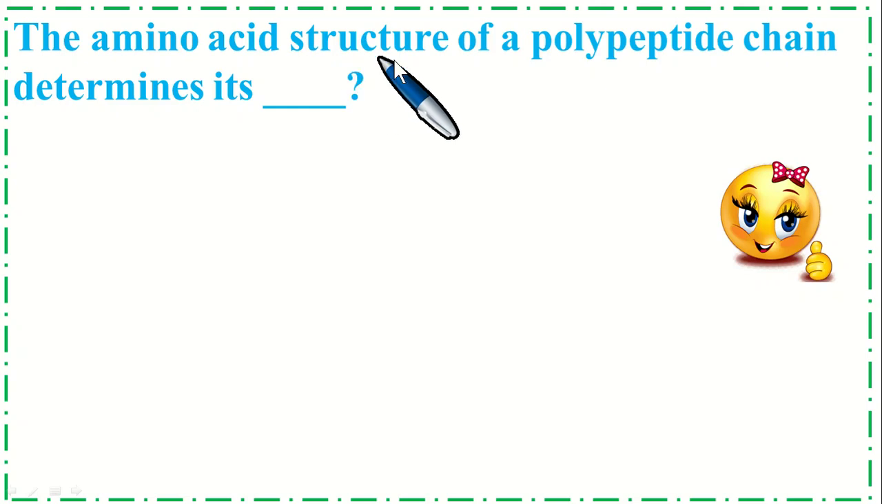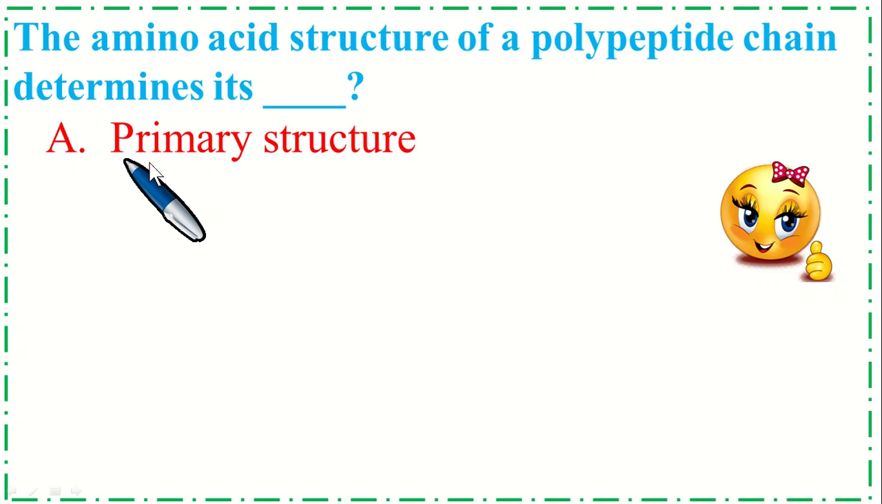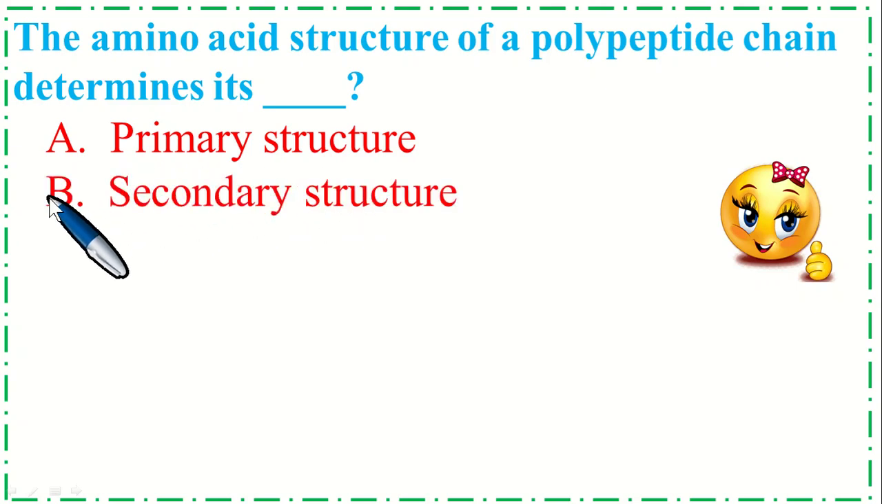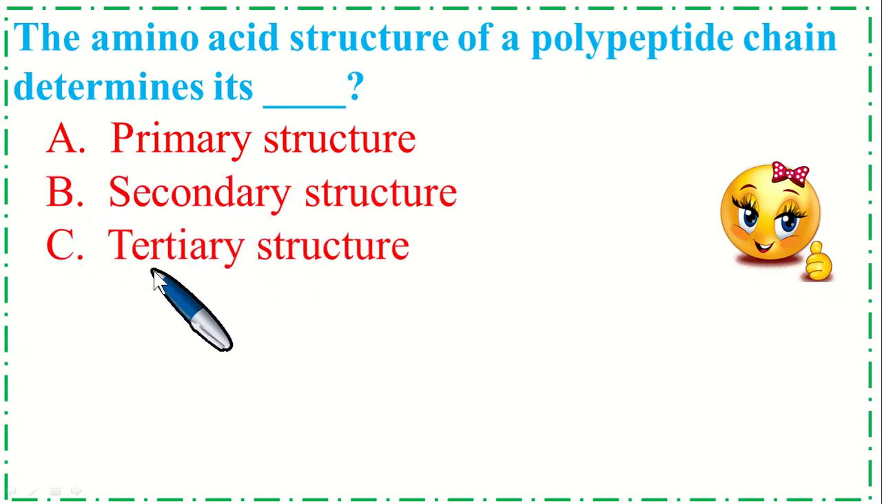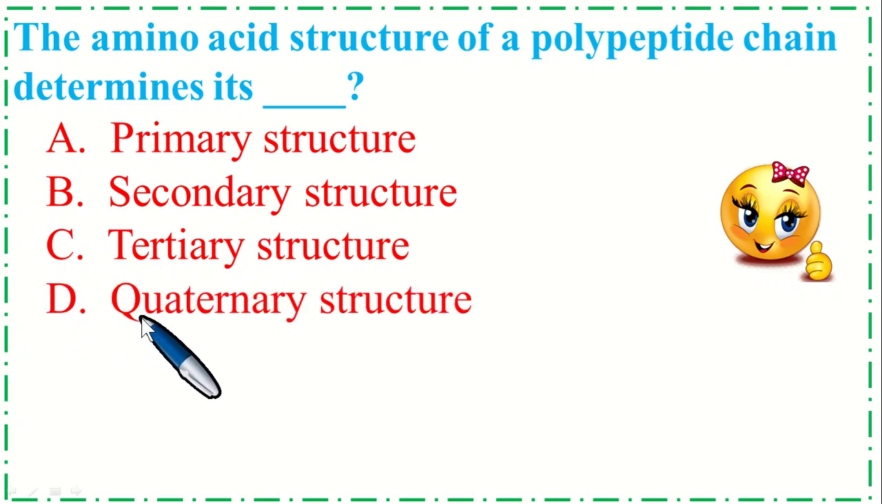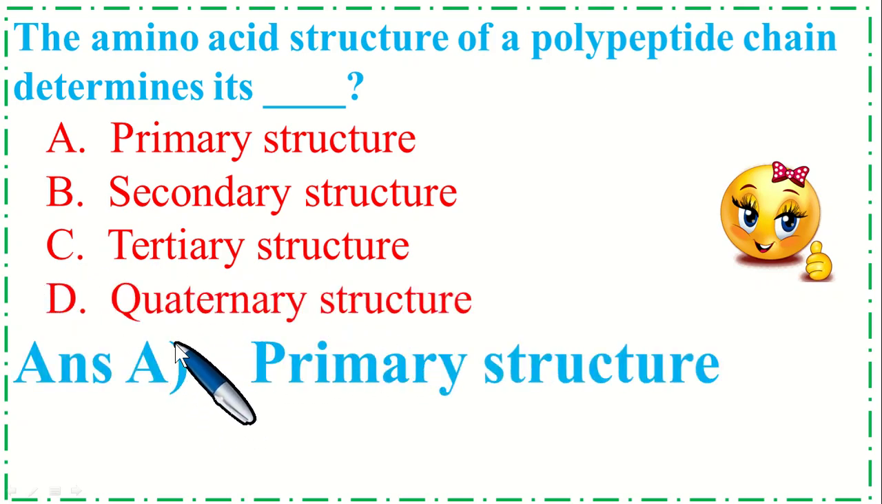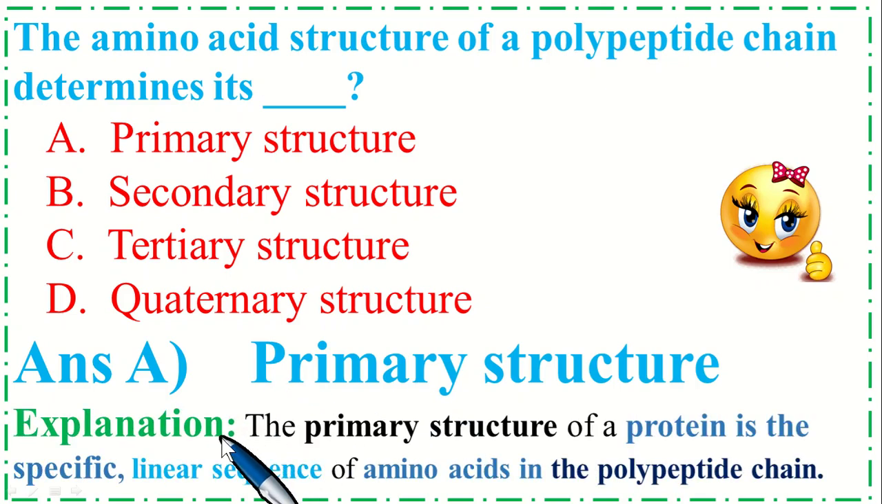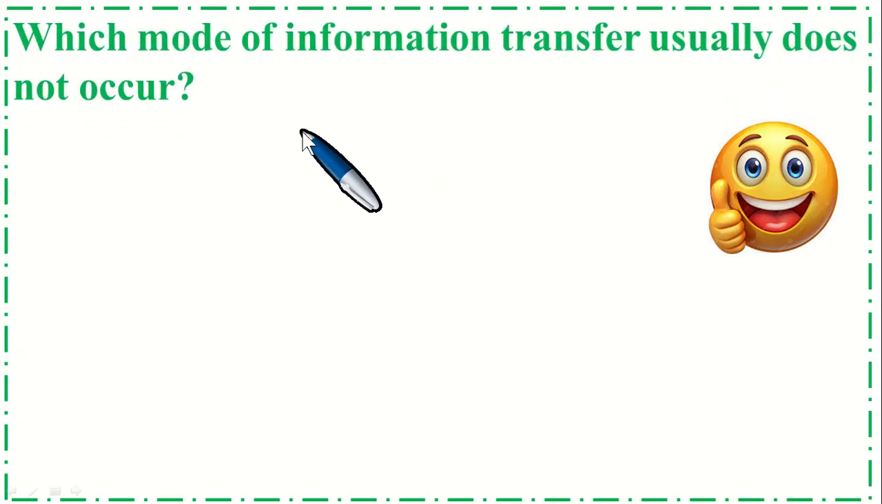The amino acid structure of a polypeptide chain determines its dash. Option A, primary structure, B, secondary structure, C, tertiary structure, and option D, quaternary structure. So the correct option is A, primary structure. Explanation is the primary structure of a protein is the specific linear sequence of amino acids in the polypeptide chain. So this is very important MCQs.